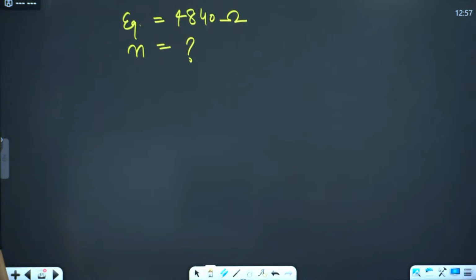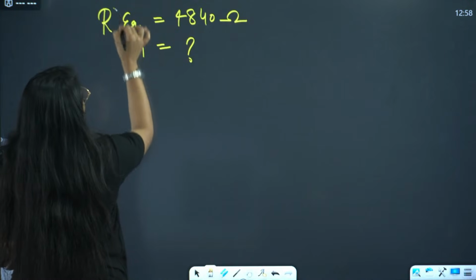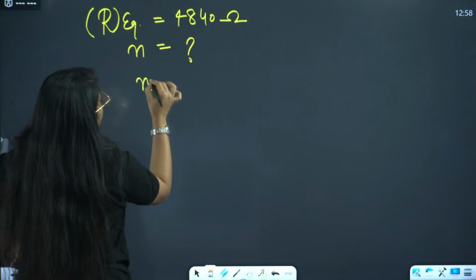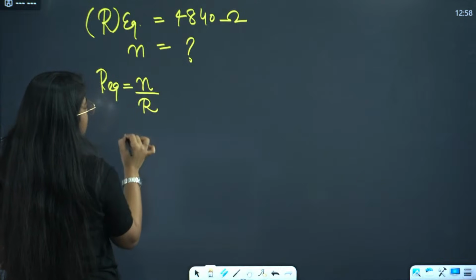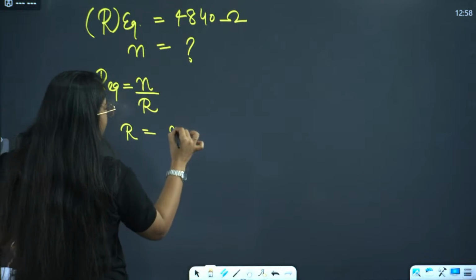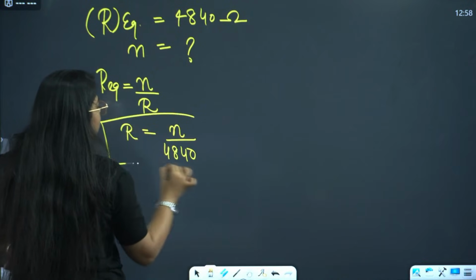Correct, everyone? Done. Now listen carefully what you have to do, right? Now N total equivalent equals N by R, right? From here R is what? N divided by 4840, right?